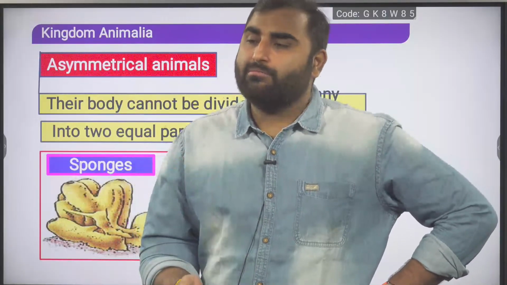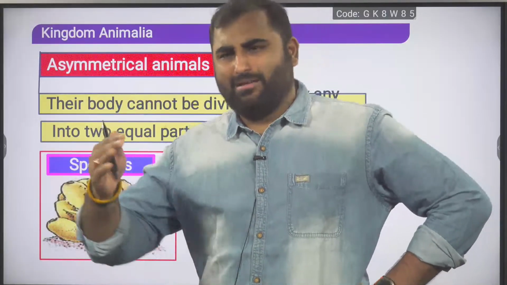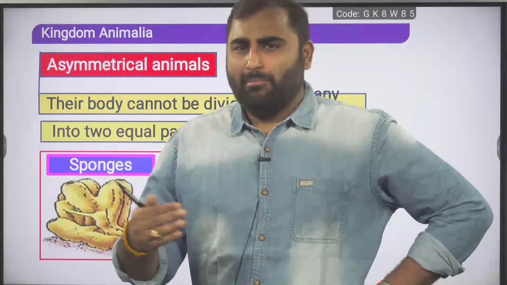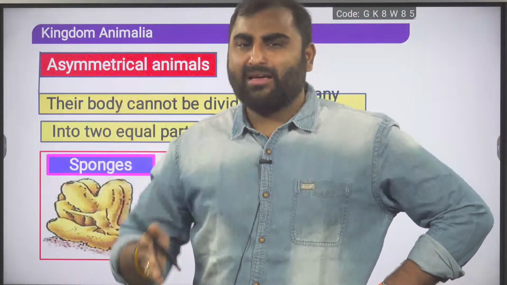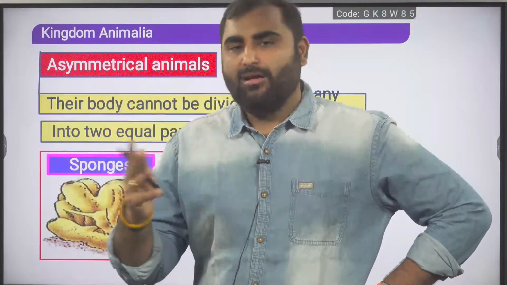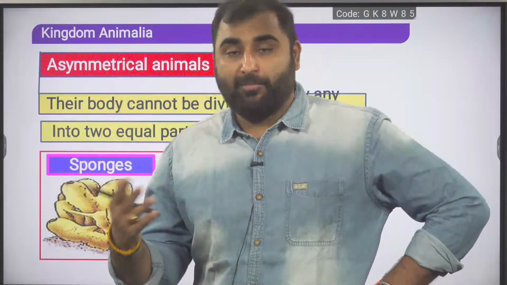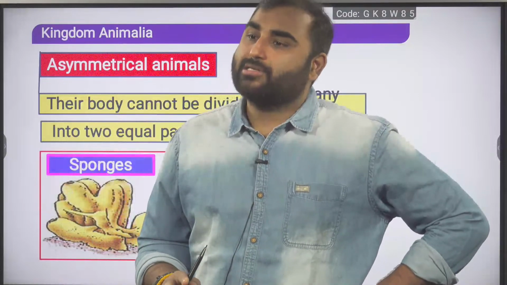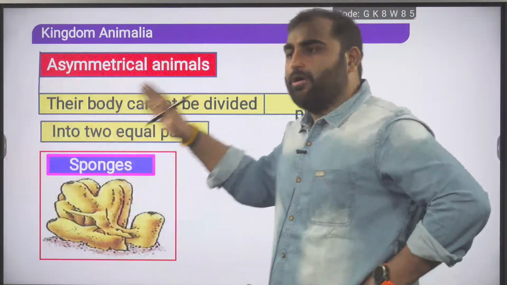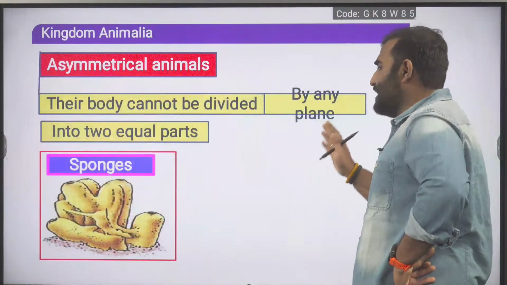Should you remember this? Should you not? I feel somewhere on the side you should write it down, because it is a PYQ, a very old PYQ. But again, looking at the trend of the examination, we have seen all different kinds of paper, tough, medium, easy. Still, they are not asking such questions. So for sponges, for our NEET exam, we will remember it is asymmetrical.